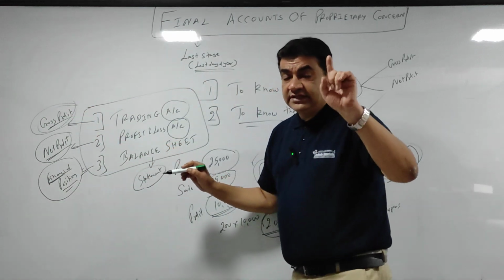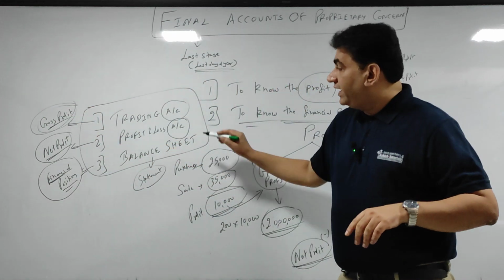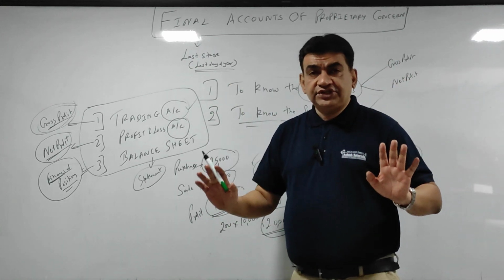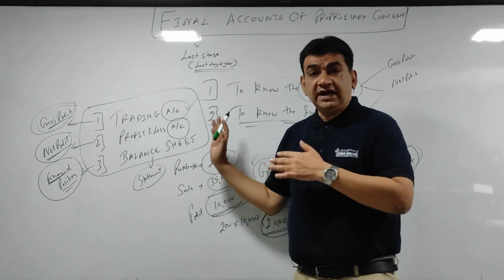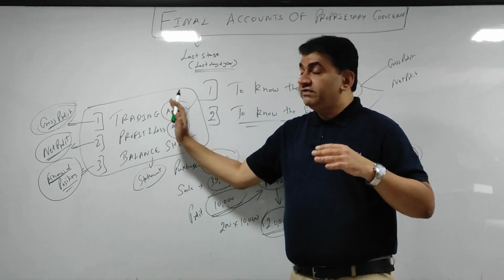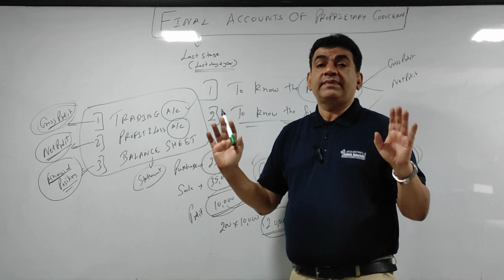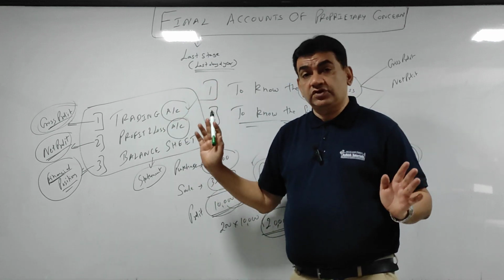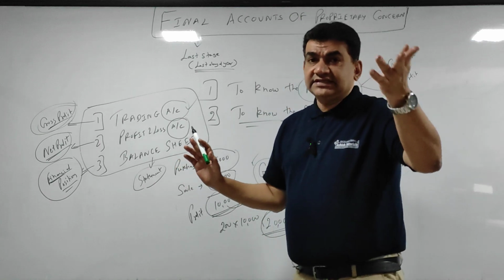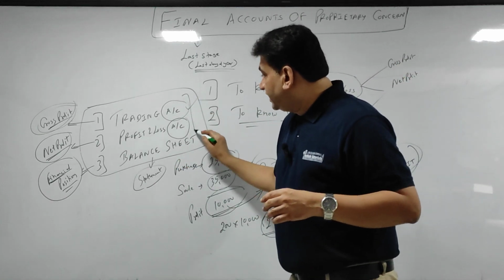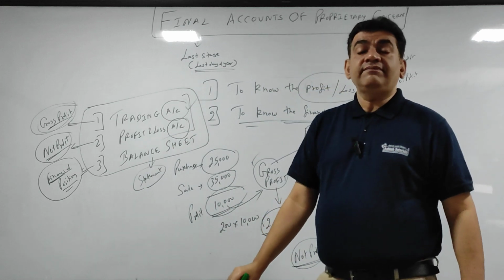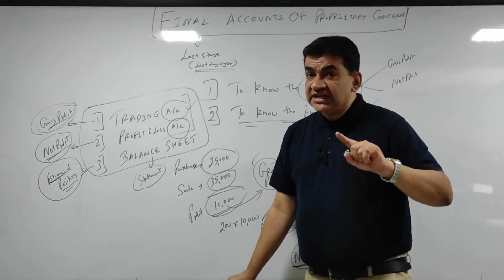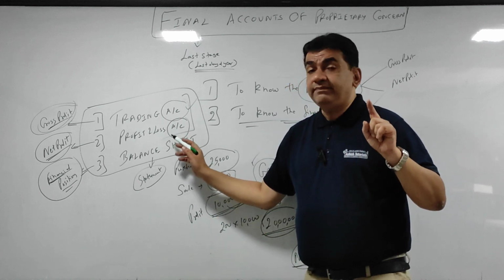That means two sums I will do now where we will just prepare trading account. आज we will just understand the base of preparing trading account, how trading account is prepared and how we get gross profit. In the next class, we will study preparation of trading P&L both.